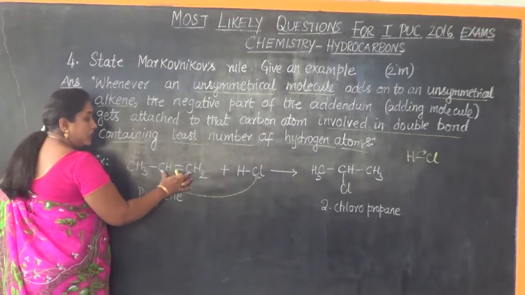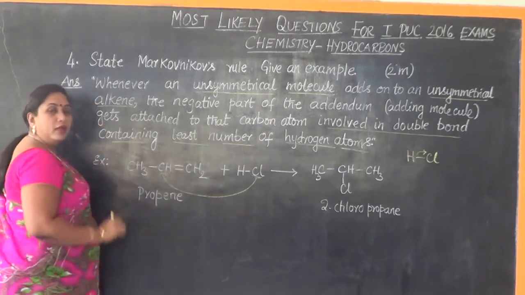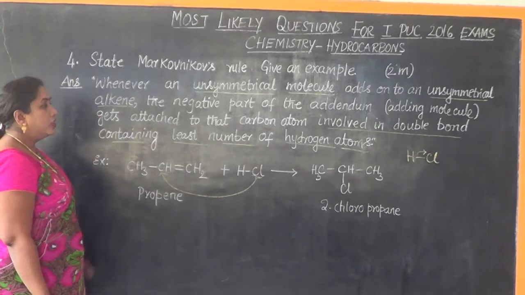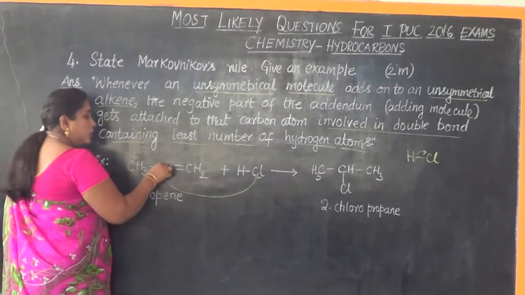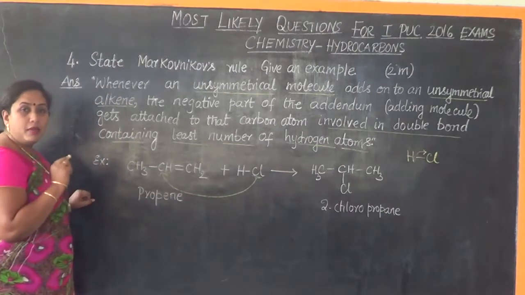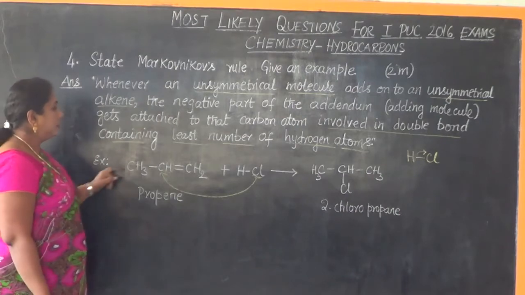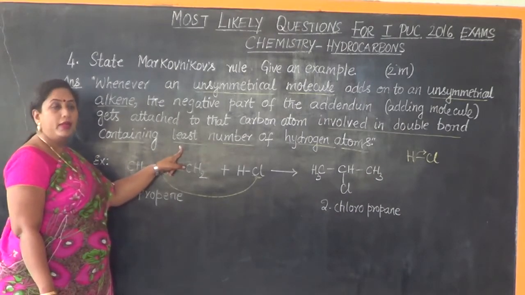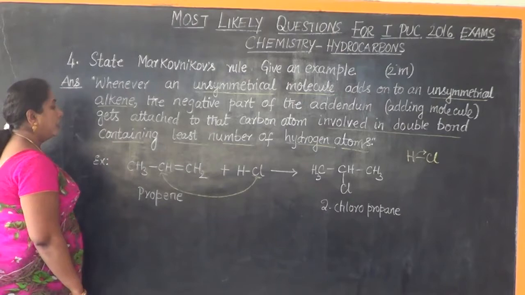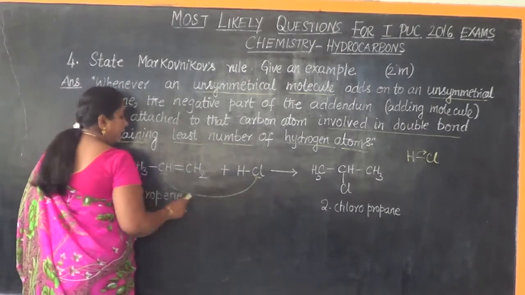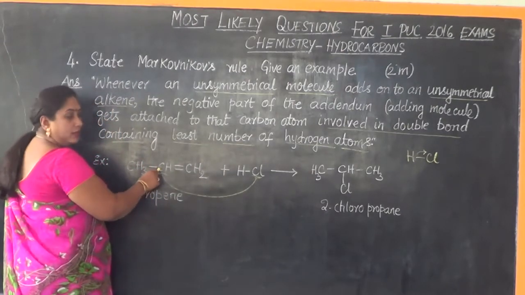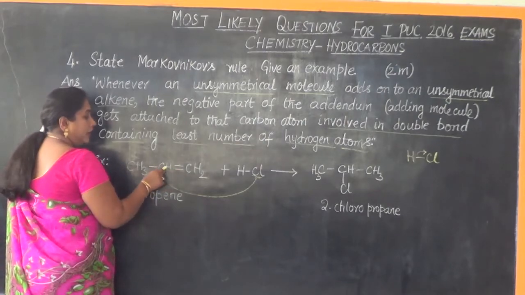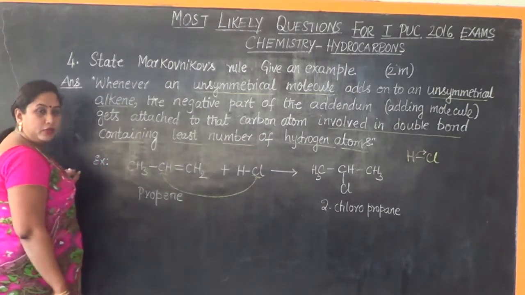It is these two carbons which are involved in the double bond, so that condition has to be fulfilled, and it should also contain fewer hydrogen atoms, which is what is written in the statement as the least number of hydrogen atoms. So where will this chlorine get added? To this carbon involved in the double bond containing the least number of hydrogen atoms.